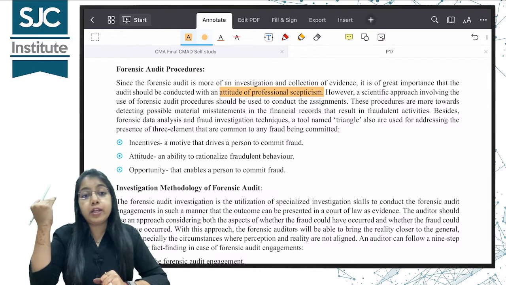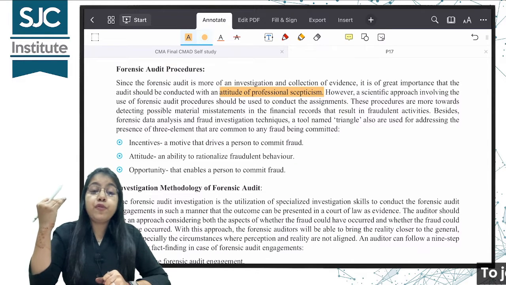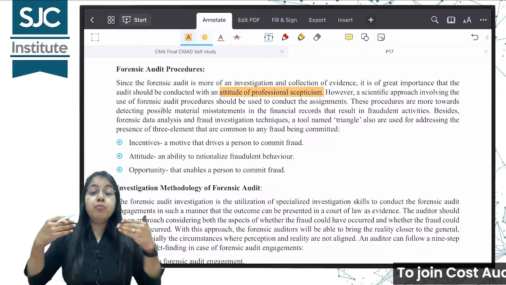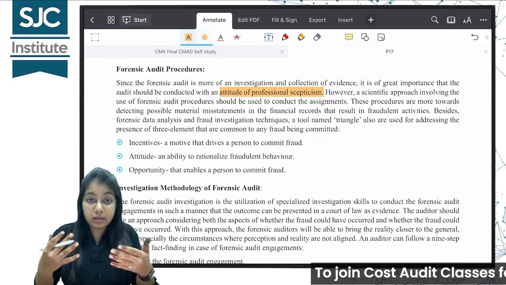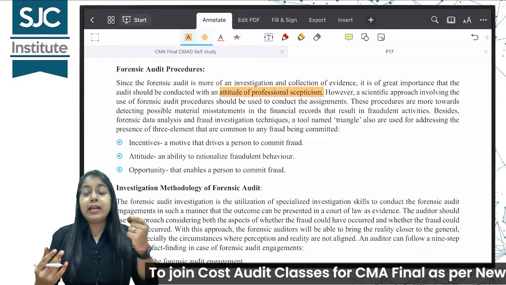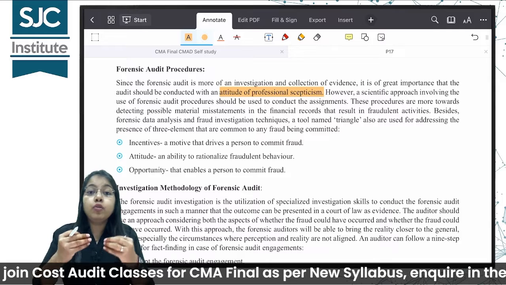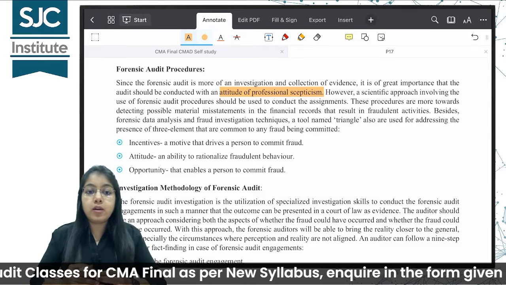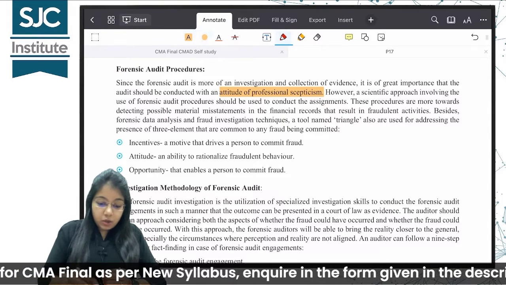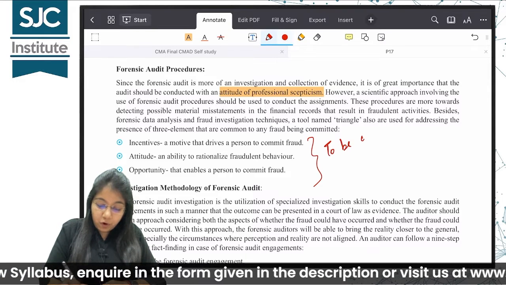एक questioning mind होना चाहिए. You have to adopt a scientific approach for conducting the audit. But when it comes to forensic audit, you have to be more professionally skeptical. जहाँ भी कुछ सस्पिशन आ रहा है, raise a question, get it answered, okay, call for witnesses. आपको बहुत ही क्यूरियस होना पड़ेगा to become a forensic auditor. This topic over here, we'll cover it in the topic of fraud triangle.